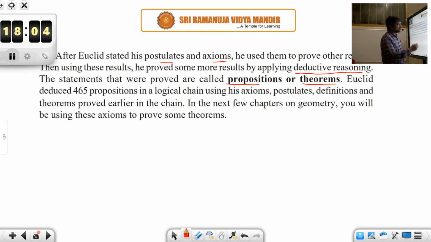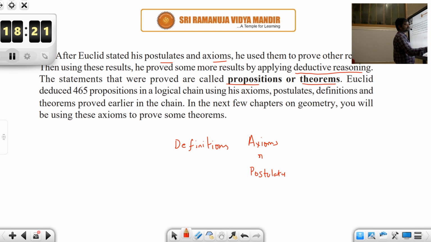Now tell me one thing, there are 4 or 5 words we came across: definitions, axioms, postulates, and then propositions or theorems.